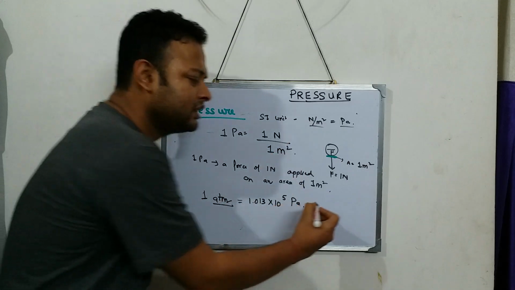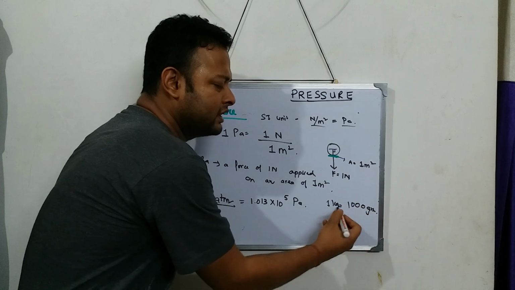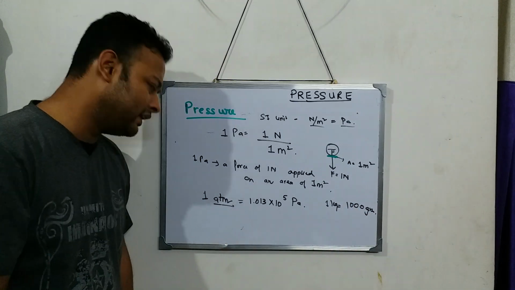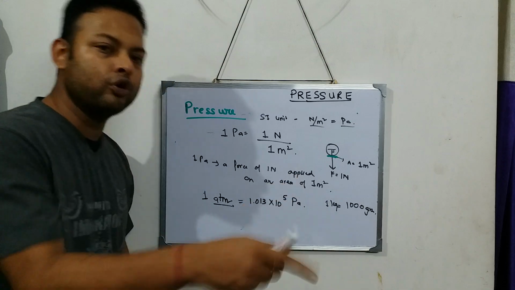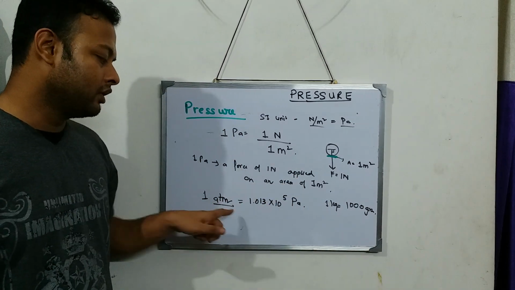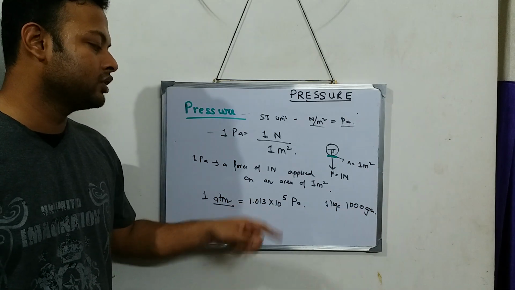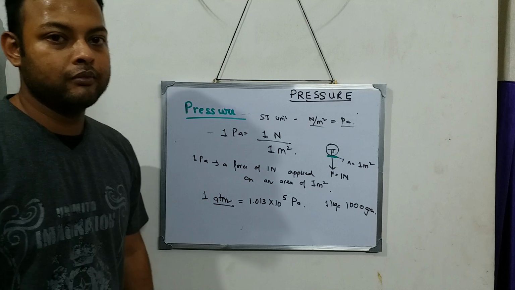Like 1 kg is equal to 1000 gram. Kg and gram, both are units of mass. Similarly, ATM and pascal are both units of pressure. But how to relate both of them? Like 1 kg is equal to 1000 gram, similarly, 1 atmosphere is equal to 1.013 into 10 to the power of 5 pascals.